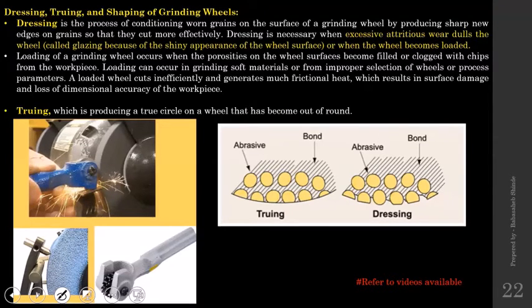Next, dressing, truing and shaping of the grinding wheel. In grinding wheel wear, we saw 3 wears: first attritious wear, then grain fracture, and then bond fracture.